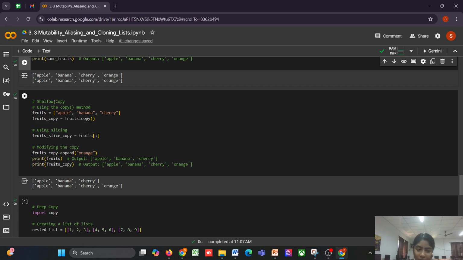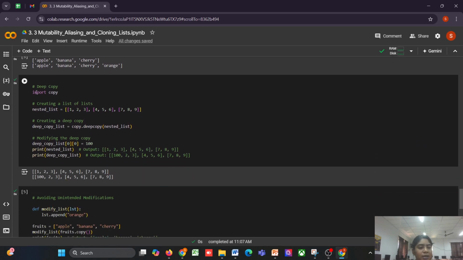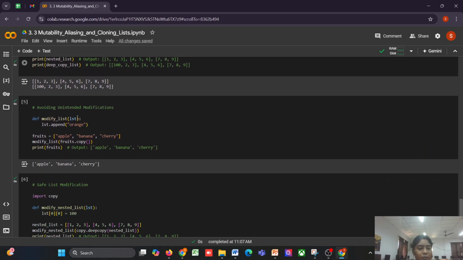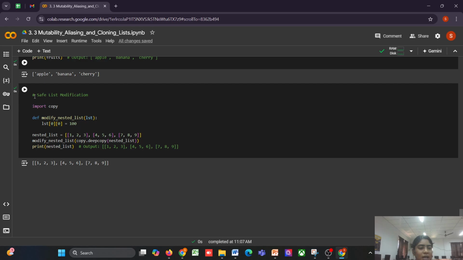First one, shallow copy. In shallow copy, we used the copy method to copy the list. After that, using slicing also we can do the shallow copy. Next is deep copy. First we created a list, then we did a deep copy and we modified the deep copy. Then, to avoid unintended modification, we can use the append method to append values to the list. Then we copied the elements to avoid unintended modification. Next is safe list modification to avoid unintended modification in nested list.